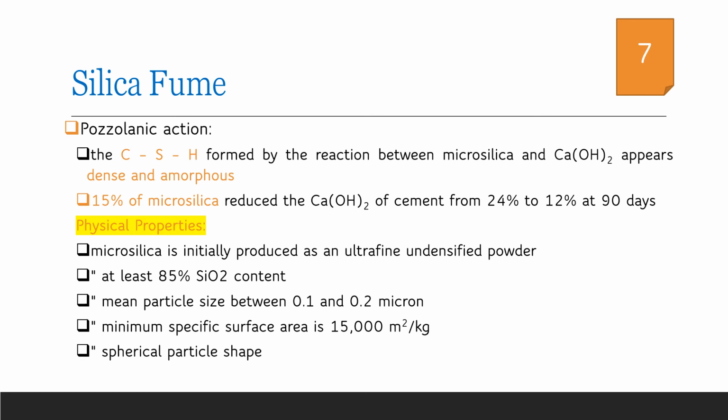Due to the reduction in particle size, there will be an increase in the specific surface area, and it is observed that there will be a minimum of 15,000 meters square per kilogram specific surface area for silica fume particles. Also, these particles are rounded in shape. This makes the concrete more workable, and after hydration, concrete becomes more dense and gains more strength.